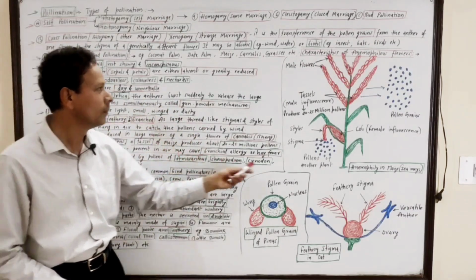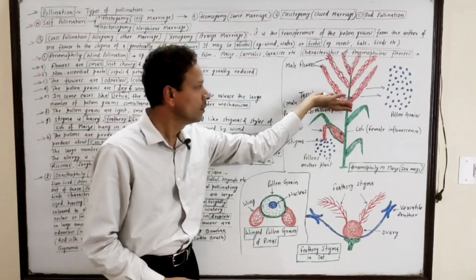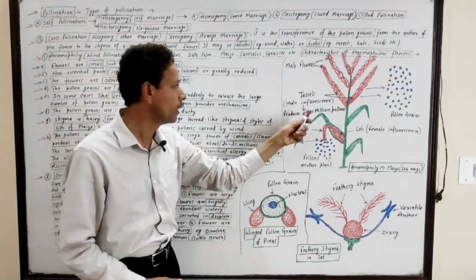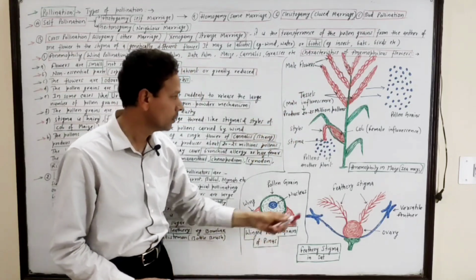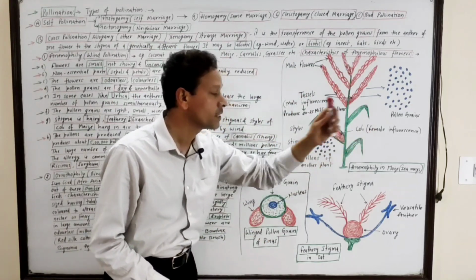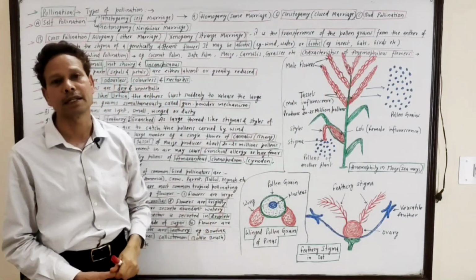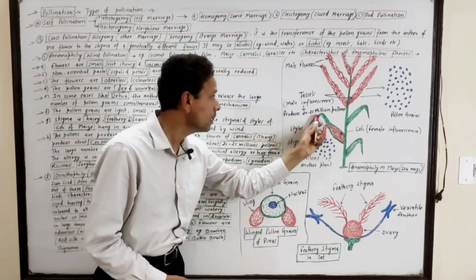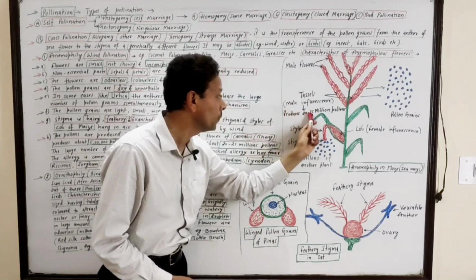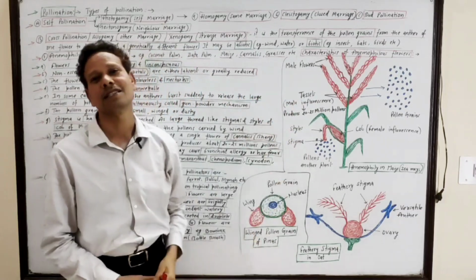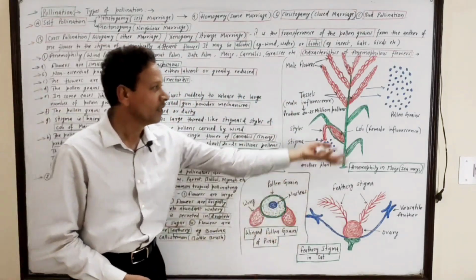In case of maize, this is the male inflorescence, commonly called the tassel. This one is the cob, which represents the female inflorescence. A single male inflorescence, a tassel, produces about 20 to 25 million pollen grains in air.